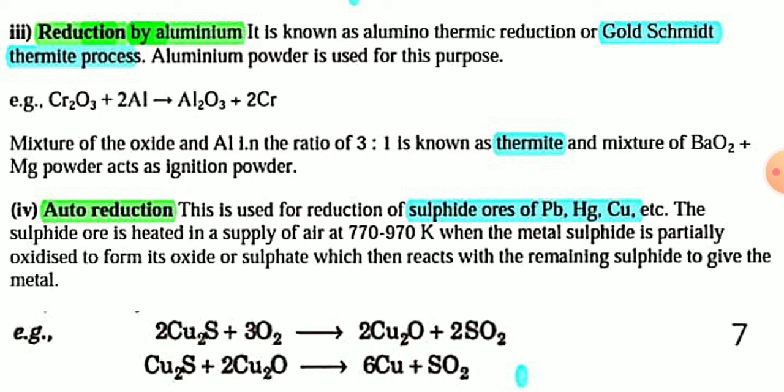Aluminum reduces chromium oxide to chromium, and the mixture of metal oxide Cr2O3 and aluminum in 3:1 ratio is known as thermit mixture.